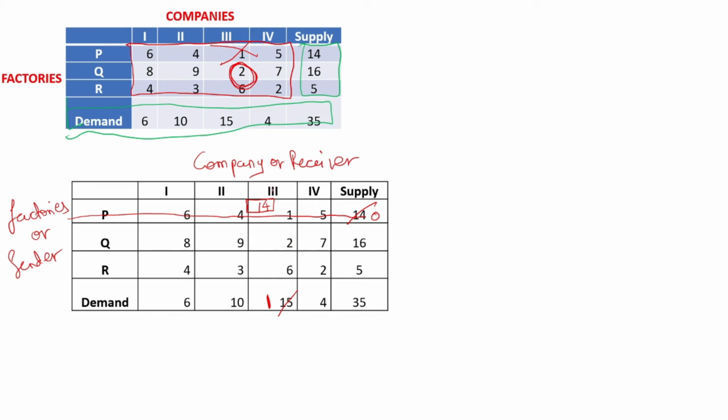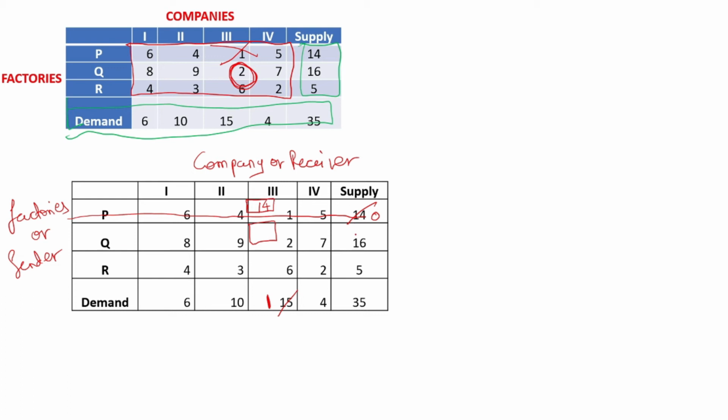2 belongs to which one? Which company? Company 3 and factory Q. See, 2 is there in which column? This company 3 column, and it is there in which row? Second row, that is Q. Row wise it belongs to Q, and column wise it belongs to 3. So company 3, factory Q. Now mark that 2 also with a rectangle like this.